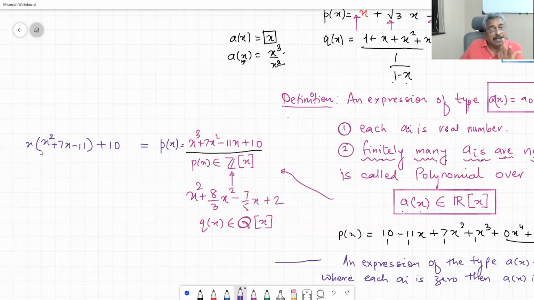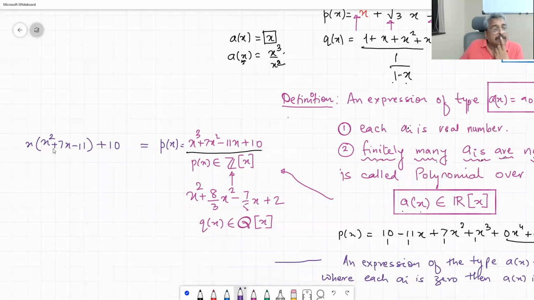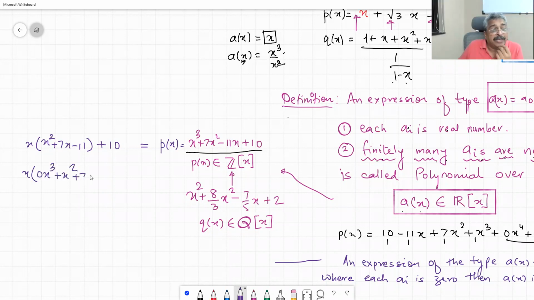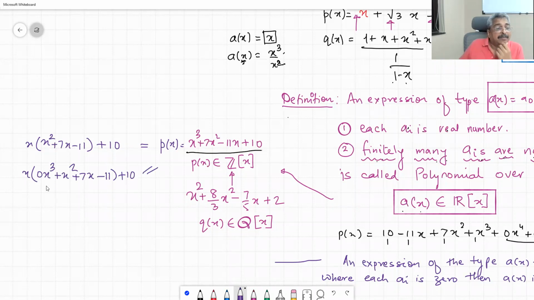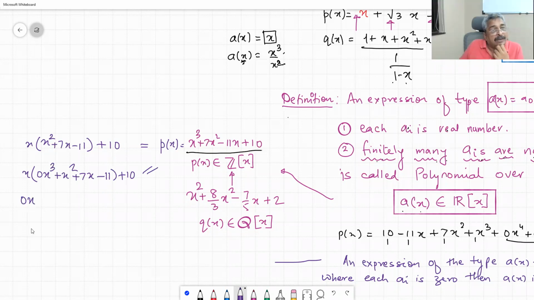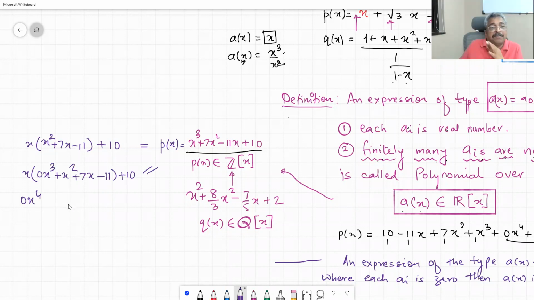Yeah, but then you were saying something, no? Yes, sir. To understand that the degree of this is 3, we need to expand it. That's why maximum expansion. But suppose you do maximum expansion of 0x cubed plus x squared plus 7x minus 11 plus 10, what is the degree of this? 3. But then, sir, after maximum expansion it will be x raised to 4, no? Sir, non-zero coefficient. That word must come in the definition.